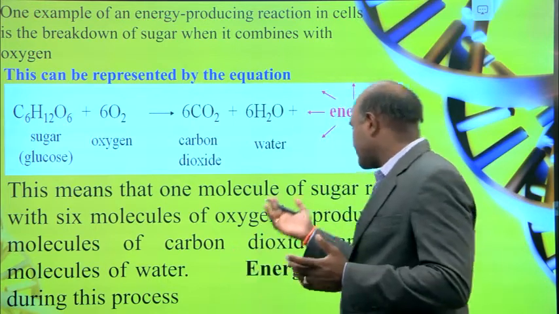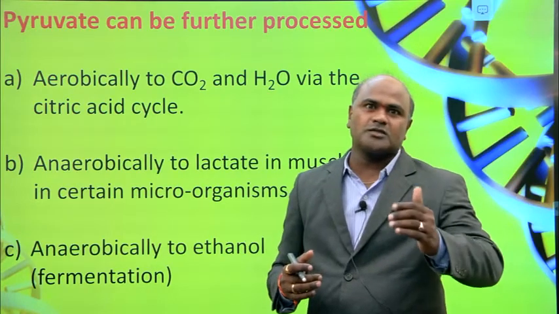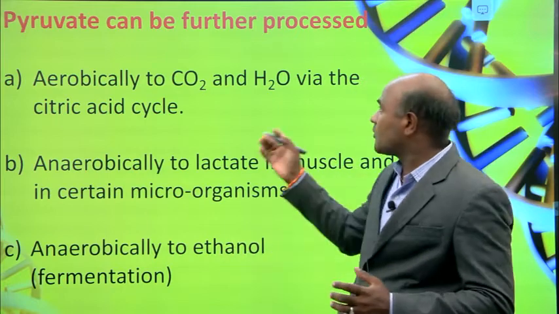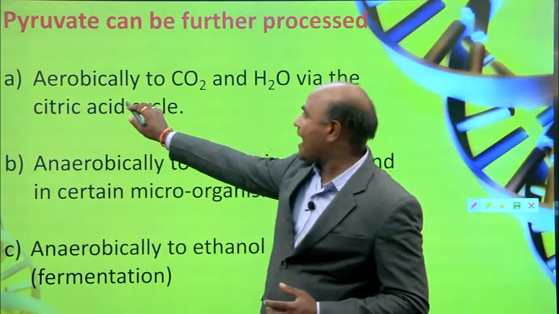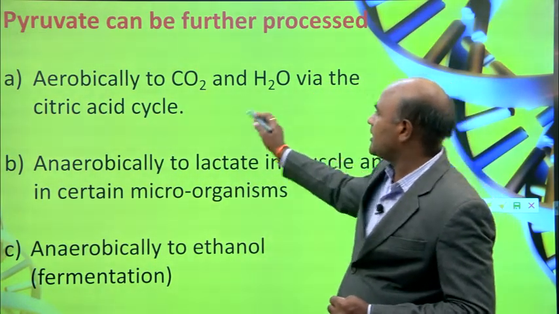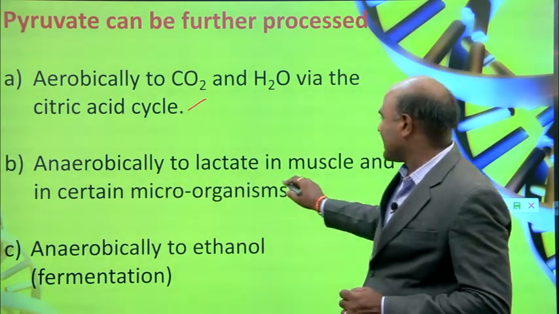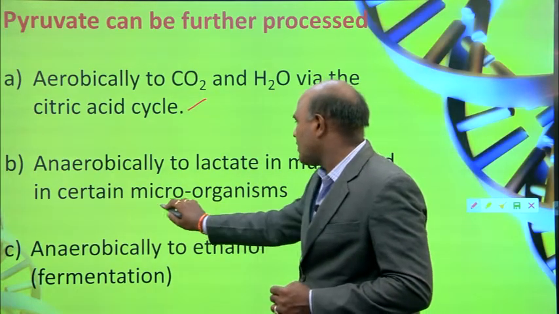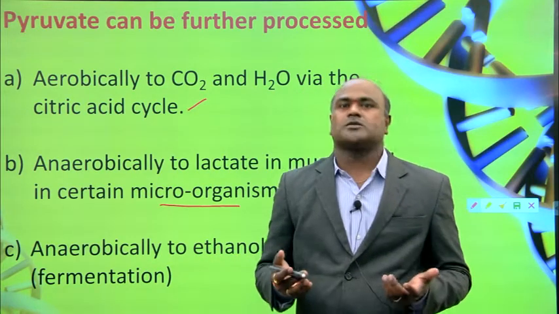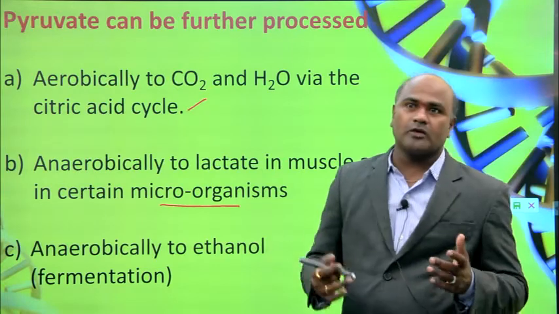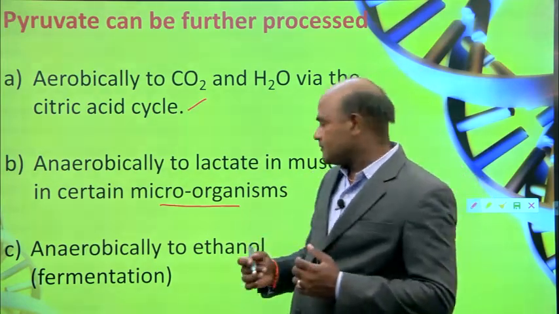A simple example. And then pyruvate can be further processed. Why do we use the glycolysis pathway? Glucose is converted into pyruvate. Here you can see pyruvate can be further processed aerobically to CO2 and H2O via the citric acid cycle, anaerobically to lactate in muscles and in certain microorganisms, and anaerobically to ethanol. You can also produce ethanol by the fermentation process. Whatever glucose is converted into pyruvate, that pyruvate can be converted in different processes.